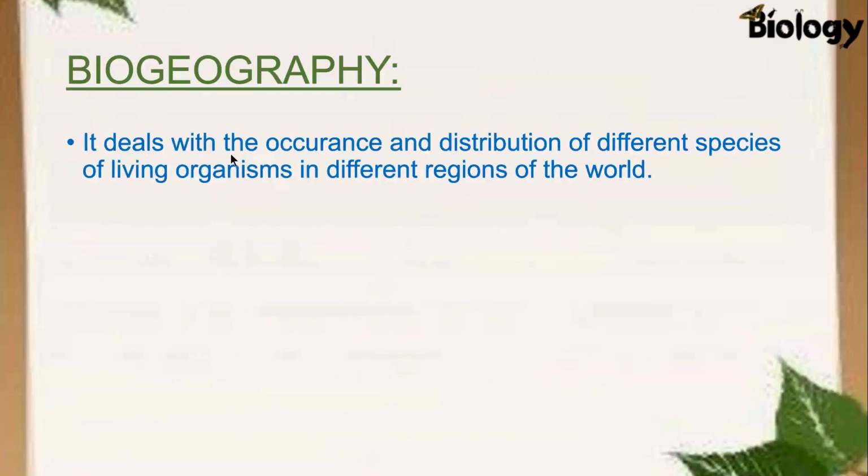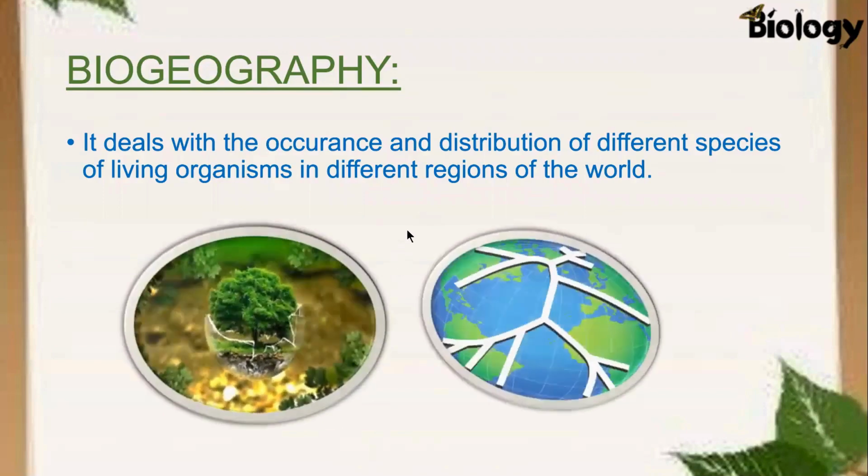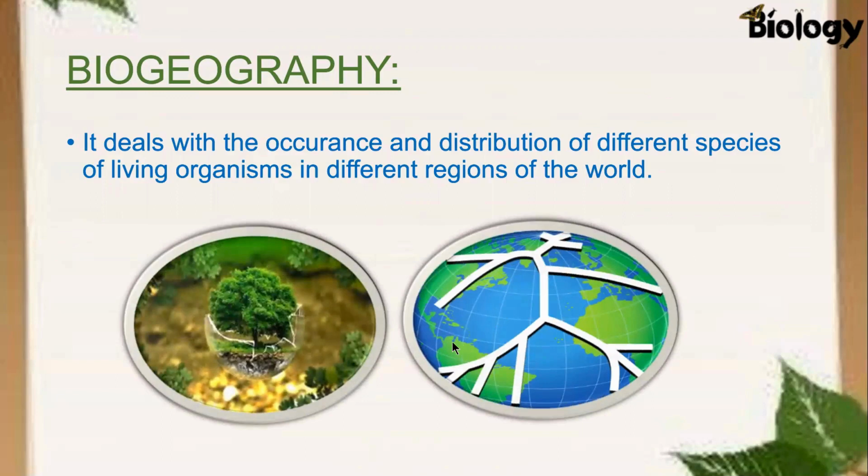Fourth branch is biogeography. This branch deals with the occurrence and distribution of different species of living organisms in different regions of the world. It is very necessary that we know the characteristics of different regions of the world. These characteristics include the climatic conditions, especially. There are some regions in the world which have very high temperature, and some regions have very low temperature. And the biodiversity, or the occurrence and distribution of living organisms, largely depends on temperature.